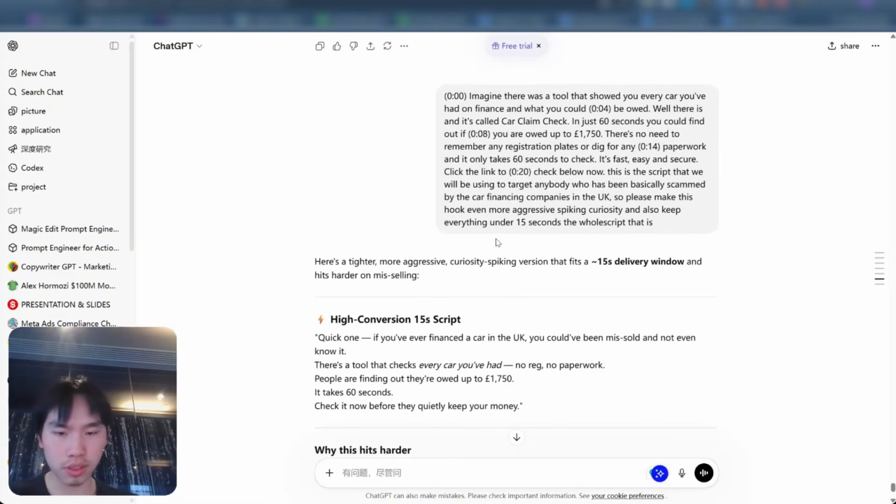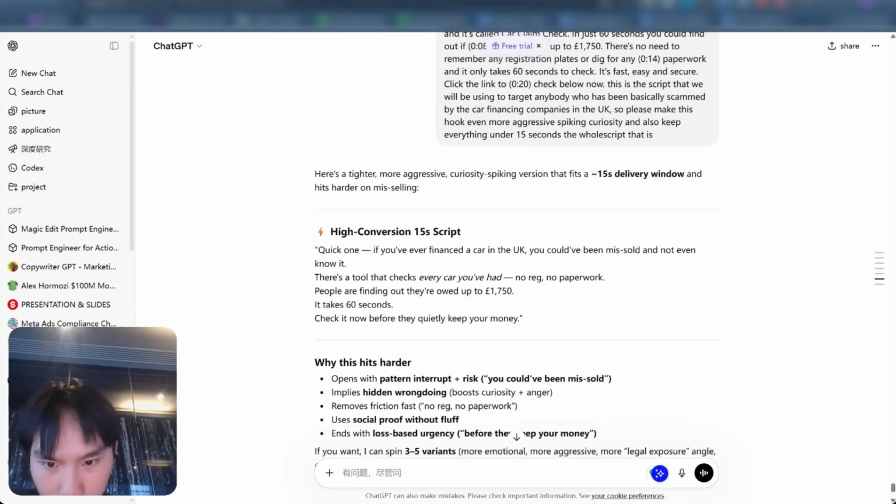So I essentially told it this, and here it spat out: quick one. If you've ever financed a car in the UK, you could have been missold and not even know about it. There's a tool that checks every car you've had, no regulations, no paperwork. People are finding out they're owed up to £1,750. It takes 60 seconds. Check it now before they quietly keep your money.